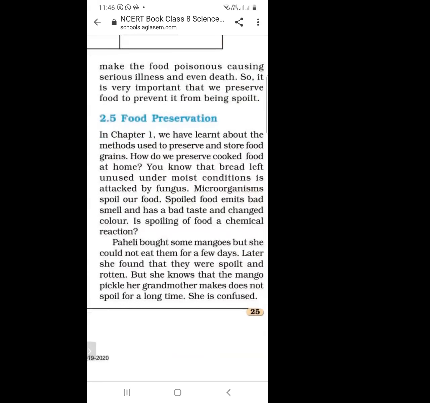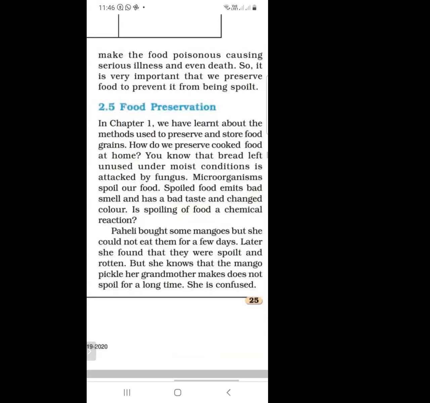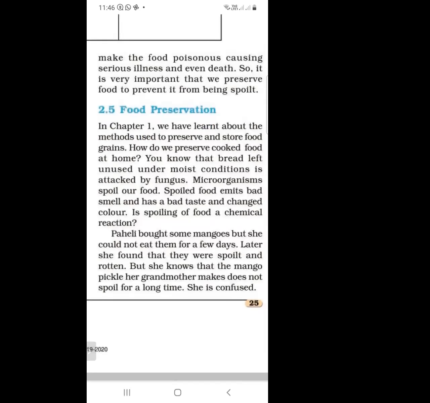And next is, what do we mean by food preservation? In chapter 1, we learnt about the methods used to preserve and store food grains. We learnt about agriculture practices and how we can store food grains in granaries and in tankers or other containers.